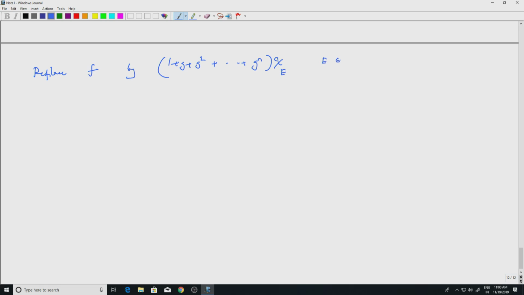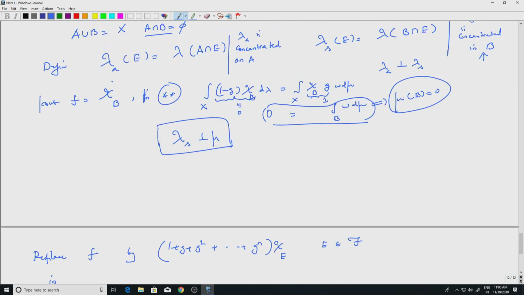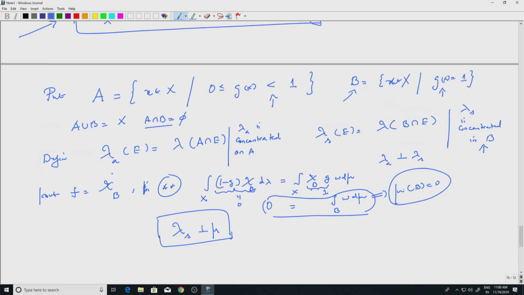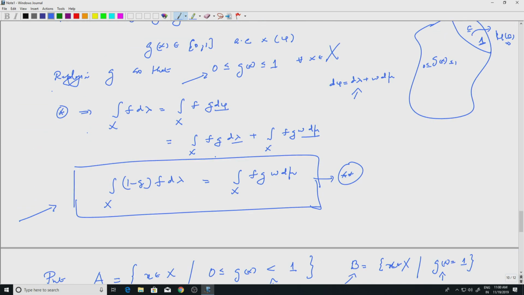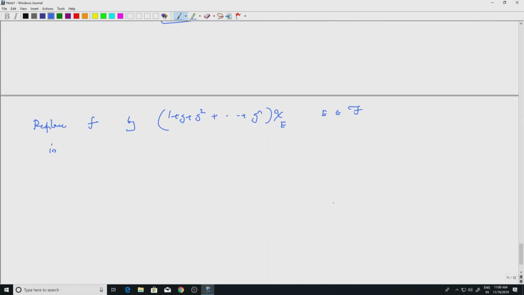E is the set, okay, in star star. So, star star I will write down again so that it is clear.